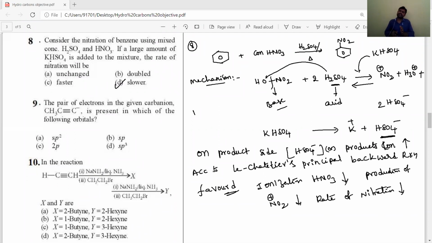So according to Le Chatelier's principle, if the concentration of reactants increases, the forward reaction is favorable. If the concentration of any one of the products increases, then ionization decreases due to the common ion effect, and the backward reaction is favorable. If the backward reaction is favorable, HNO3 ionization decreases and production of the electrophile decreases, then the rate of nitration reaction decreases. Okay, students, so the answer is D option. This kind of question is very important.